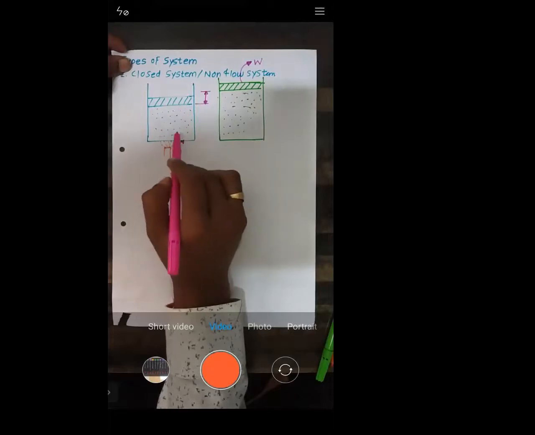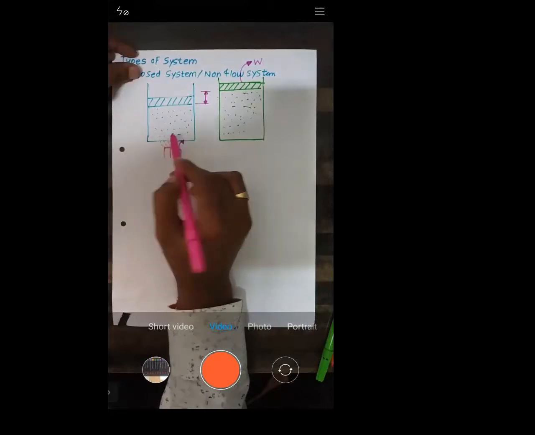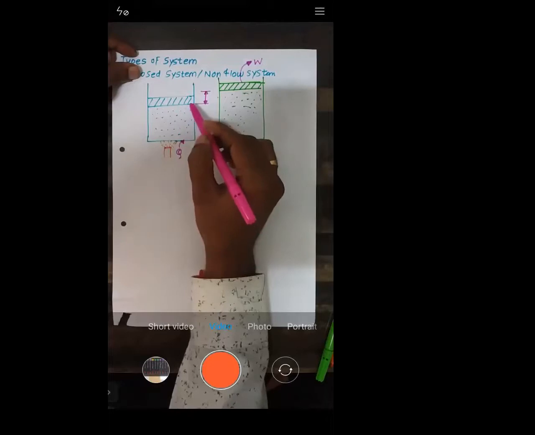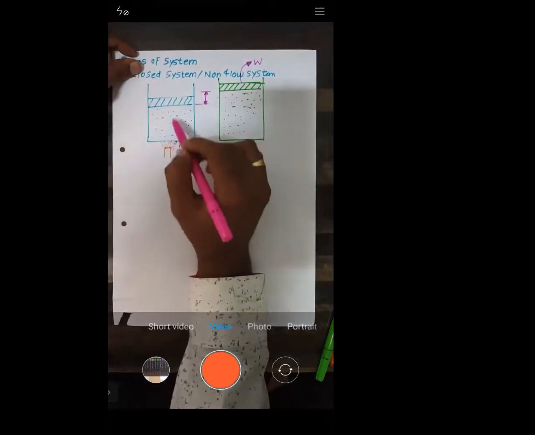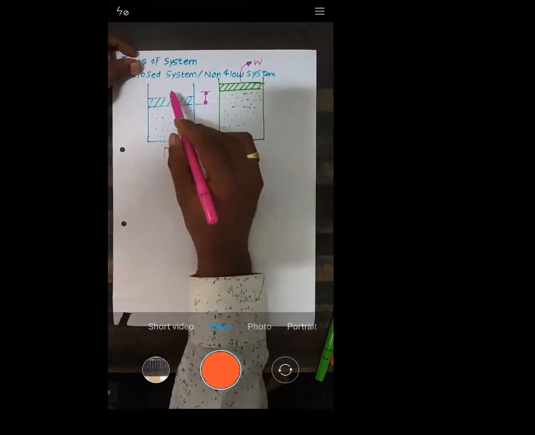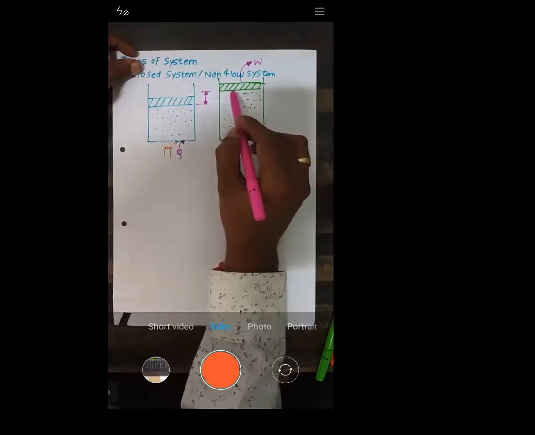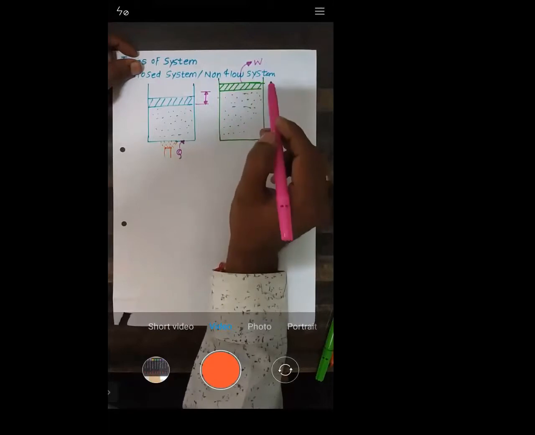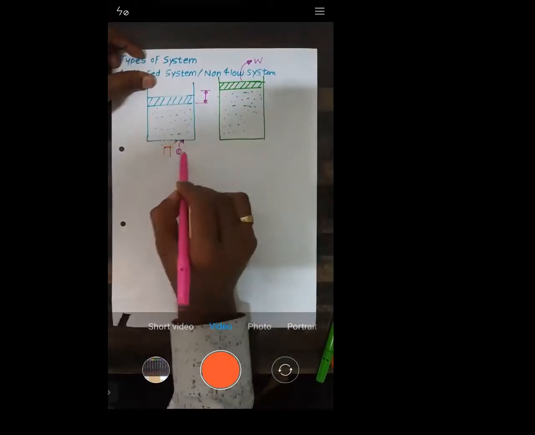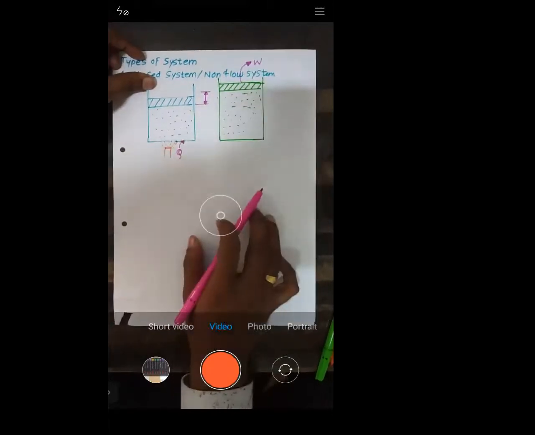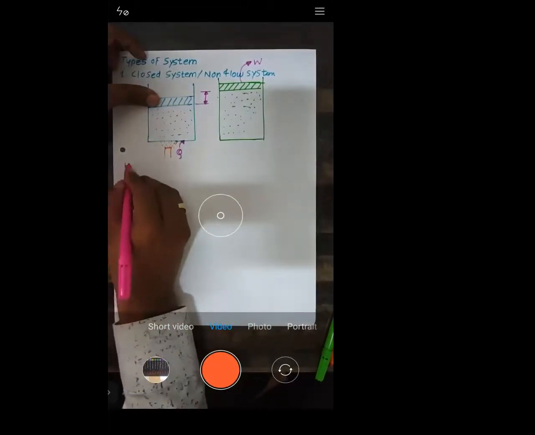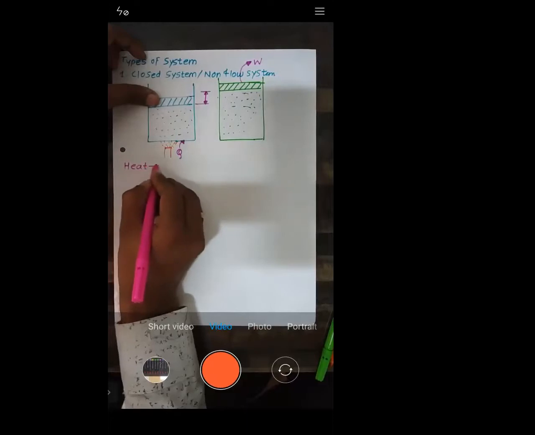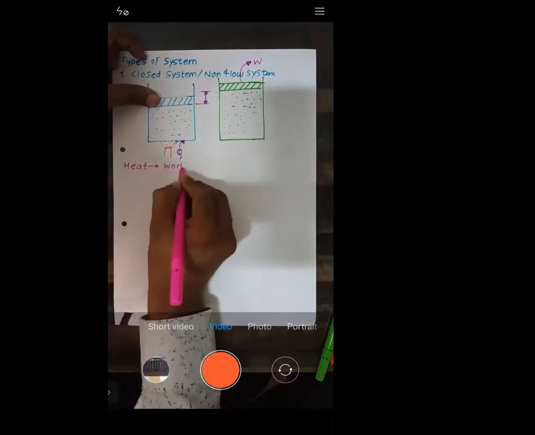The gases which are present inside get expanded. As a result, their volume increases, and the gases exert some force on the piston. So the piston will move. When the piston moves, that means work is produced, right? So heat gets converted into work. Try to understand. Heat gets converted into work.